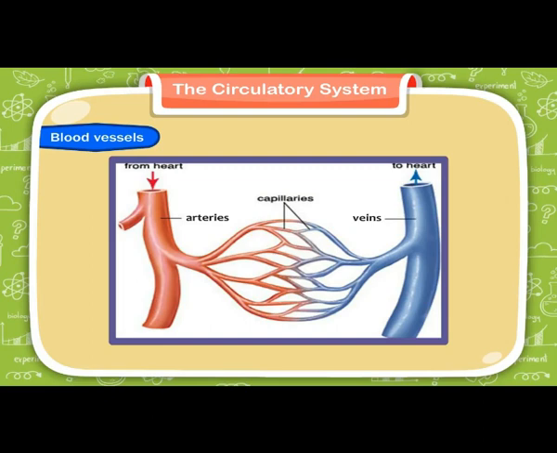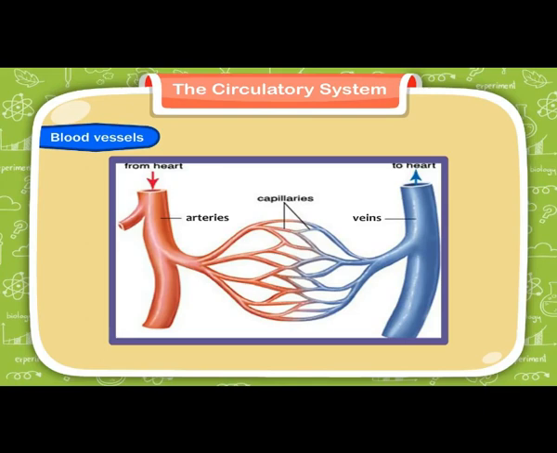The blood vessels that carry blood away from the heart are called arteries, whereas the largest artery in our body is called the aorta. It is the main artery leading out of the heart, taking the blood out of the heart. Another important artery is the carotid artery. This carries the blood from the heart to the brain.